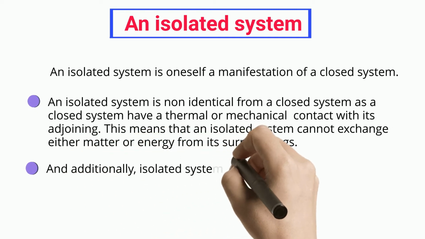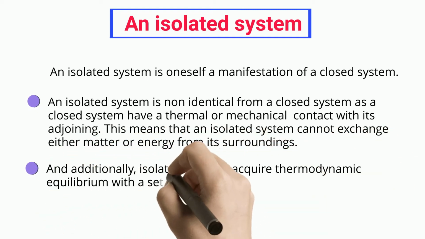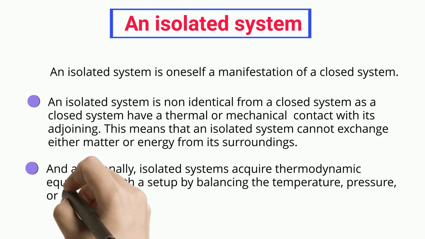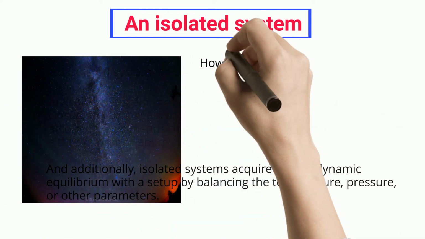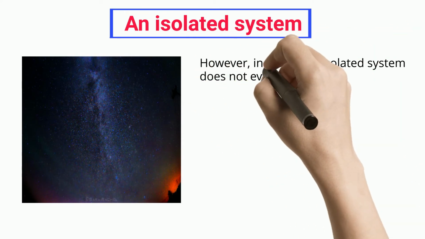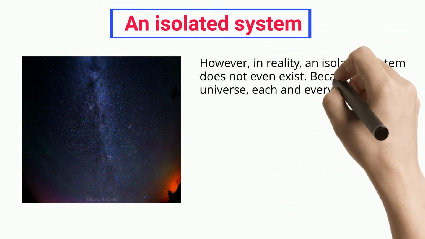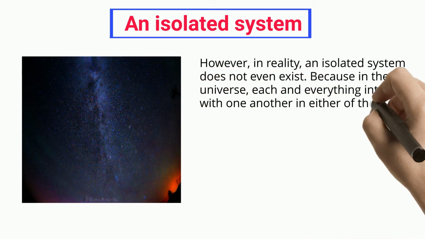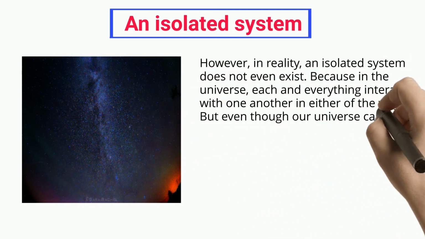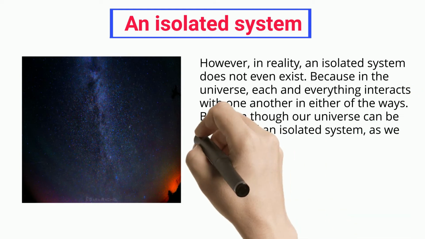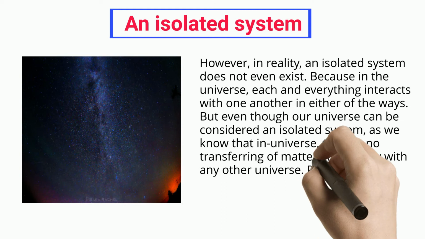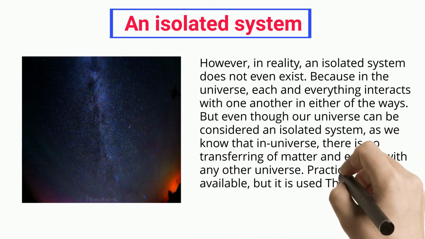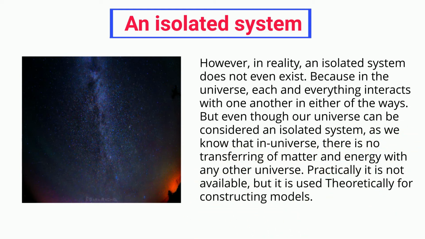Additionally, isolated systems acquire thermodynamic equilibrium by balancing the temperature, pressure, or other parameters. However, in reality, an isolated system does not even exist, because in the universe, everything interacts with one another in some way. But our universe can be considered an isolated system, as there is no transfer of matter and energy with any other universe. Practically it is not available, but it is used theoretically for constructing models.